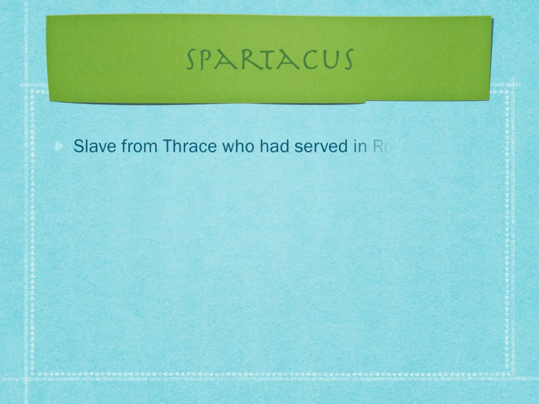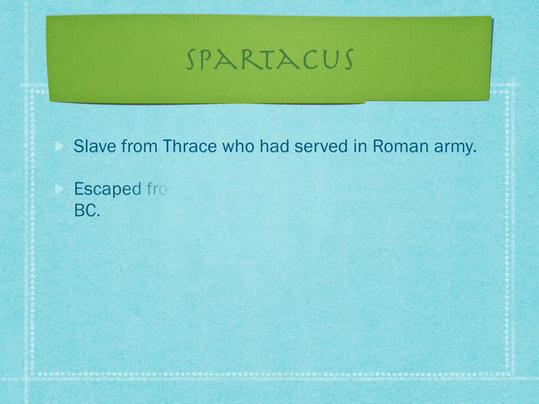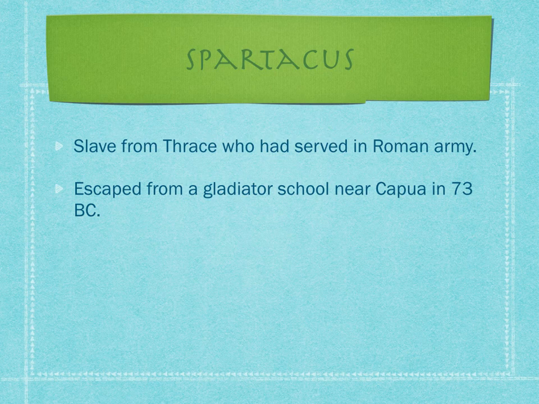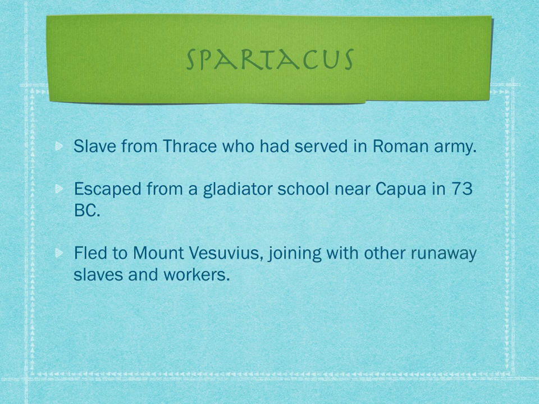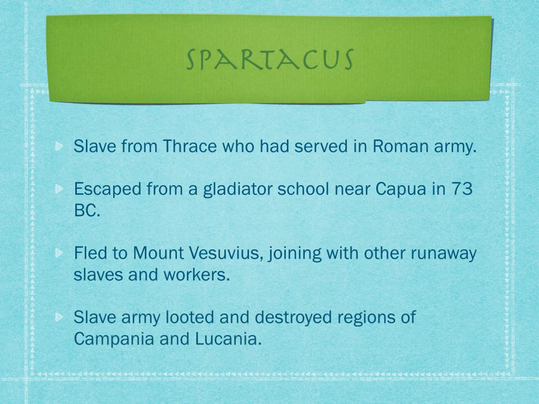So Spartacus was a slave who had come from Thrace in Greece, and he had spent some time in the Roman army. In 73 BC, he escaped from a gladiator school near Capua in Italy. So then Spartacus, along with about 70 others, fled to Mount Vesuvius, where other runaway slaves and workers joined them. And the slave army then looted and destroyed the nearby regions of Campania and Lucania.